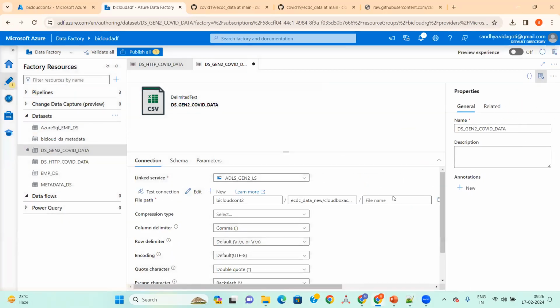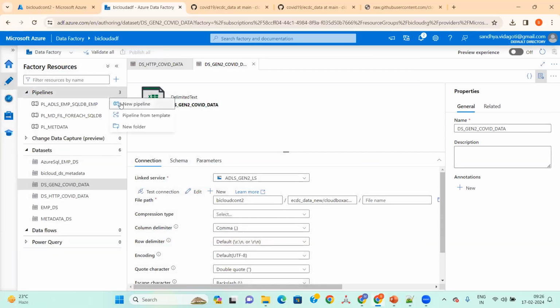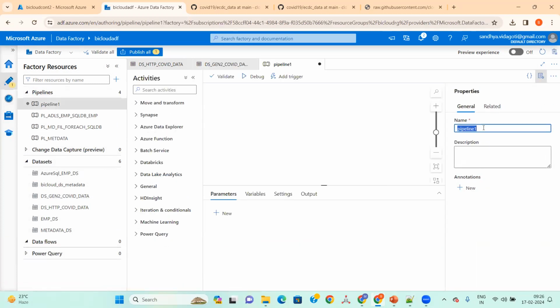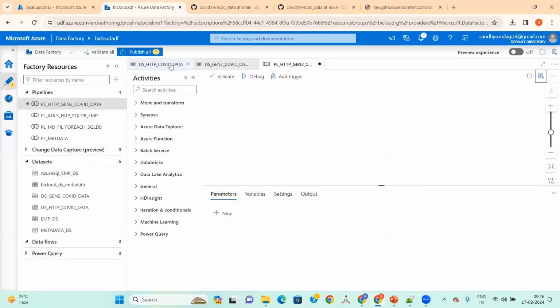So now what we've done is we created a source dataset and the target dataset. What will be our next task is to create a pipeline, right? So I'll go here and create a new pipeline, and I'll name the pipeline PL underscore HTTP to Gen2 COVID data. Okay. I'll give the file name here, and I can just close everything here. So this is my path.